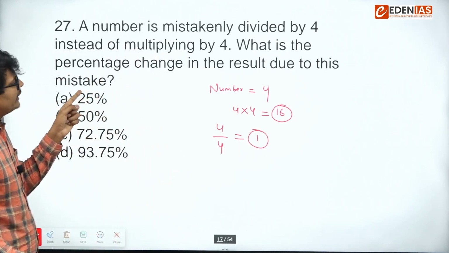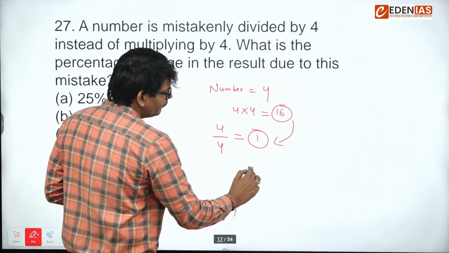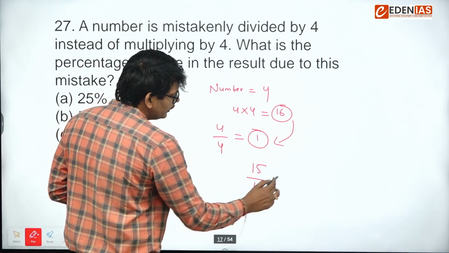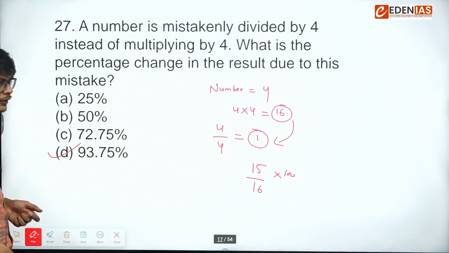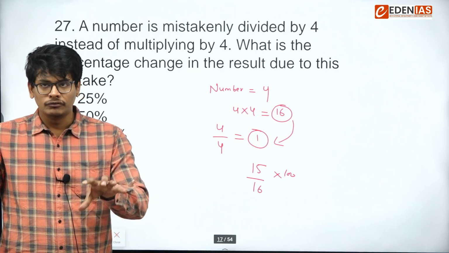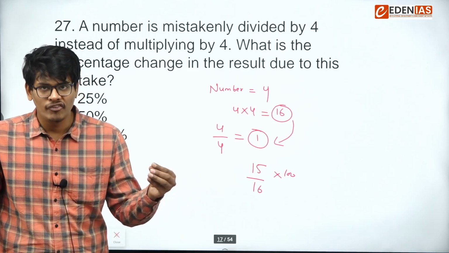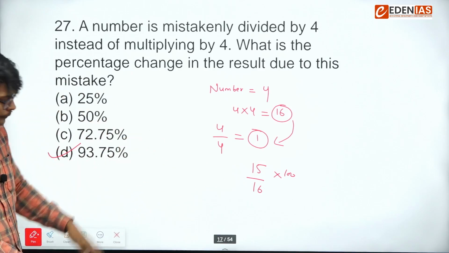Now, what is the percentage change in the result due to this mistake? You can see the change is 15 with respect to 16, into 100. So the answer is 93.7. Again, a direct question on assumption. We are assuming some values, and with the help of that, we can easily solve this question.